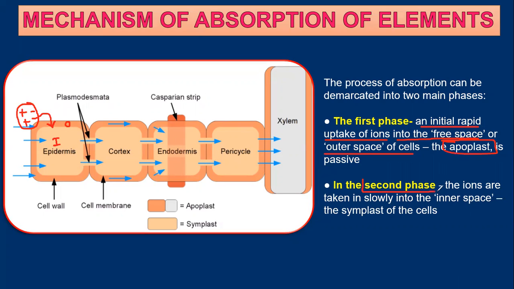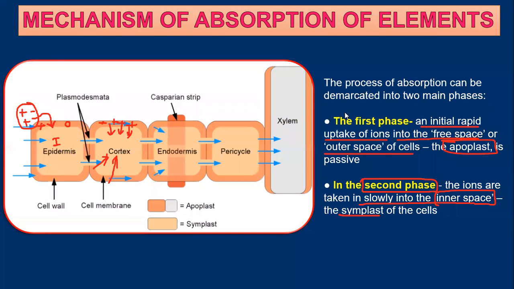Whereas in the second phase, the symplastic, the ions which have been accumulated over here are transported towards the center, or the inner part of the cell. It is slowly taken into the inner space by the symplastic pathway.